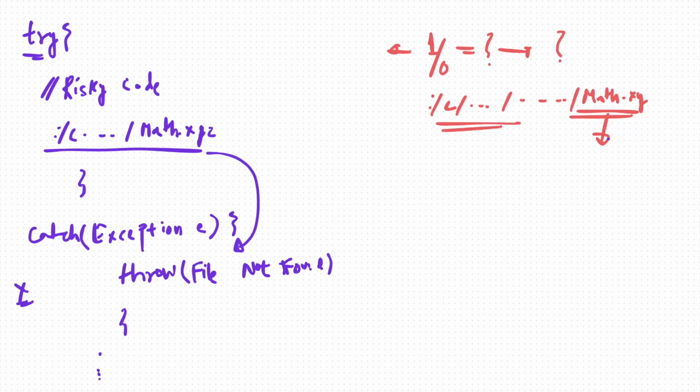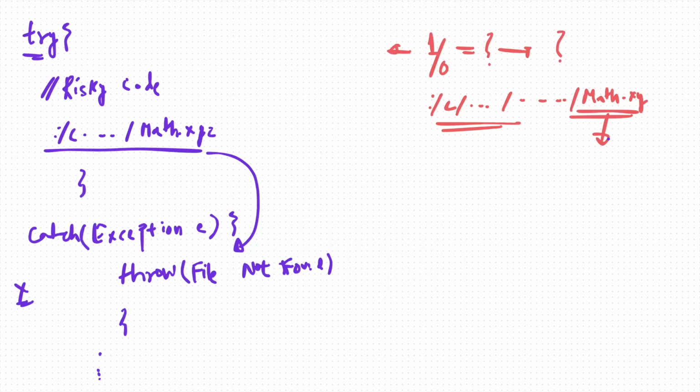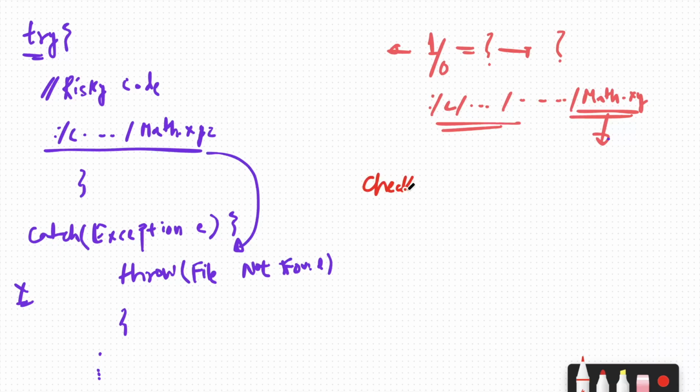Now coming back to the question, we have two types of exception. The first type is called a checked exception, and the second type is called an unchecked exception. What does it mean? Checked exceptions are the ones which you know can exist.